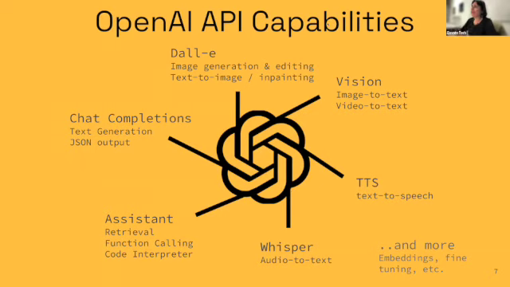So the OpenAI API, if you look at that, it has a lot of different capabilities. One of the most familiar ones, which we are very used to by now, is the chat completions part of the API, which is basically the ChatGPT-type question answering where you pass some text as a prompt, and then you get text as an output. Since November 6, 2023, when the latest version of the API was released, now you can also have JSON output,